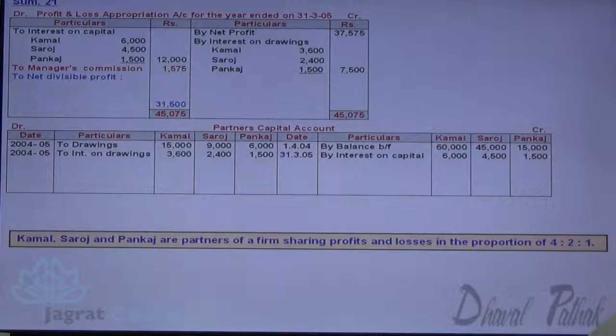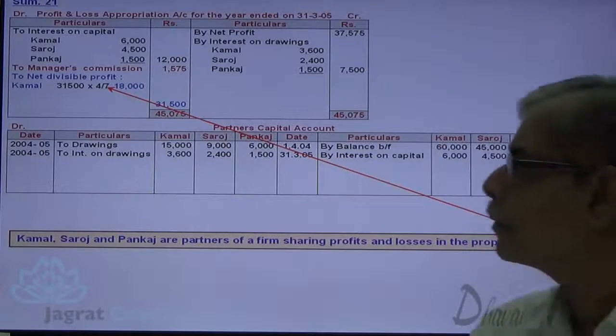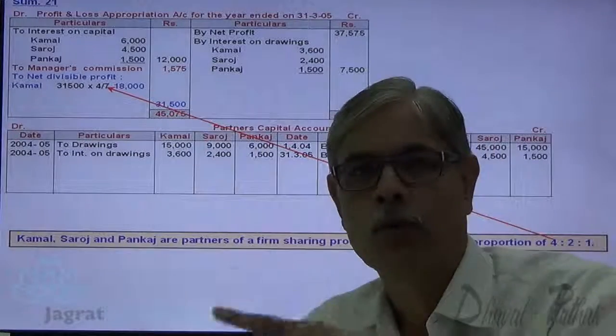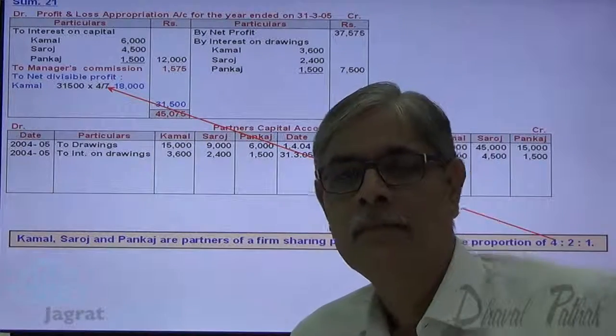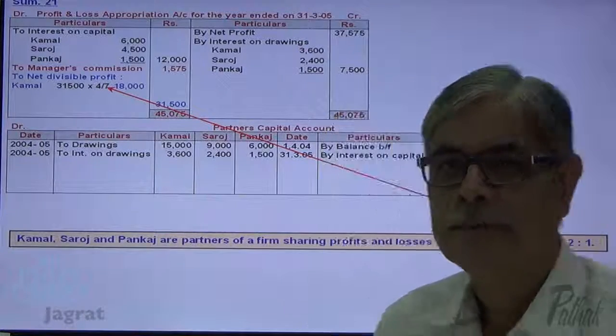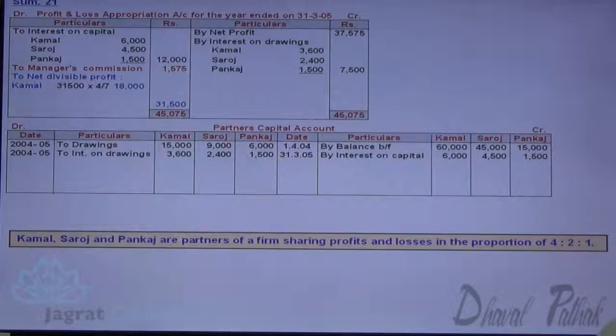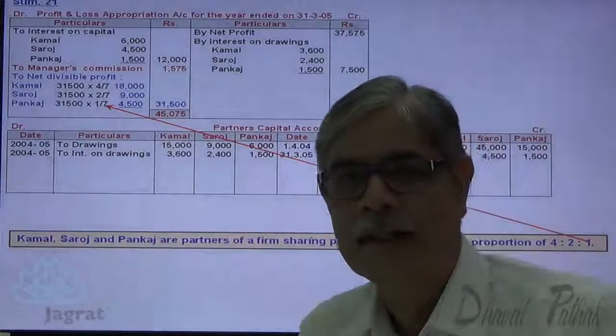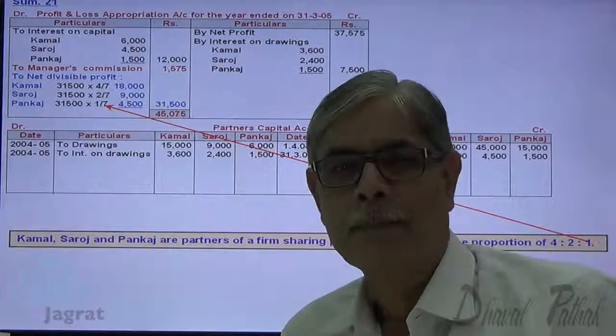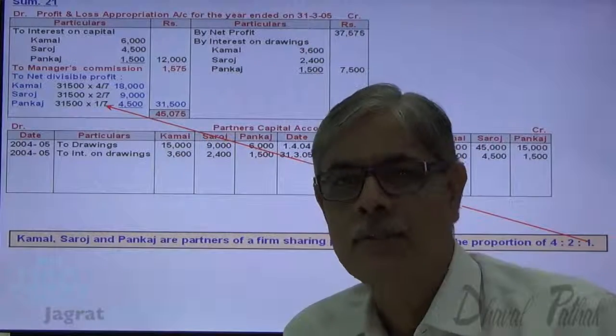Share of Kamal is 31,500 into 4 by 7, 4:2:1, 4 plus 2 plus 1, 7, 4 by 7. 18,000 is the share of Kamal in profit. Now for Saroj, 31,500 into 2 by 7, 9,000. And for Pankaj, 31,500 into 1 by 7, 4,500. This is how divisible profit gets distributed.